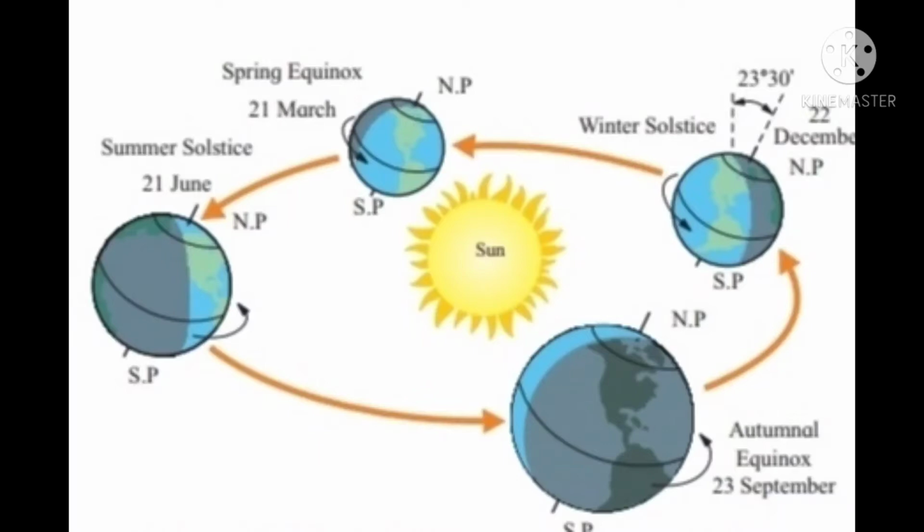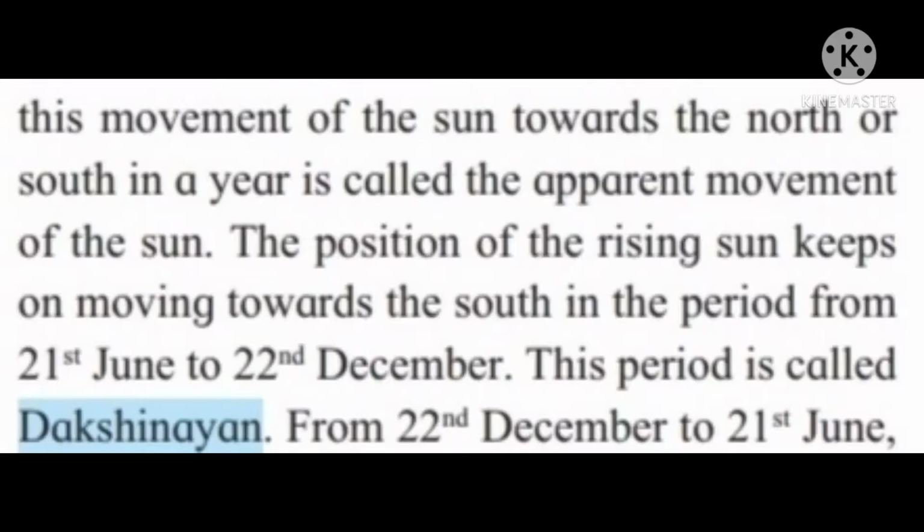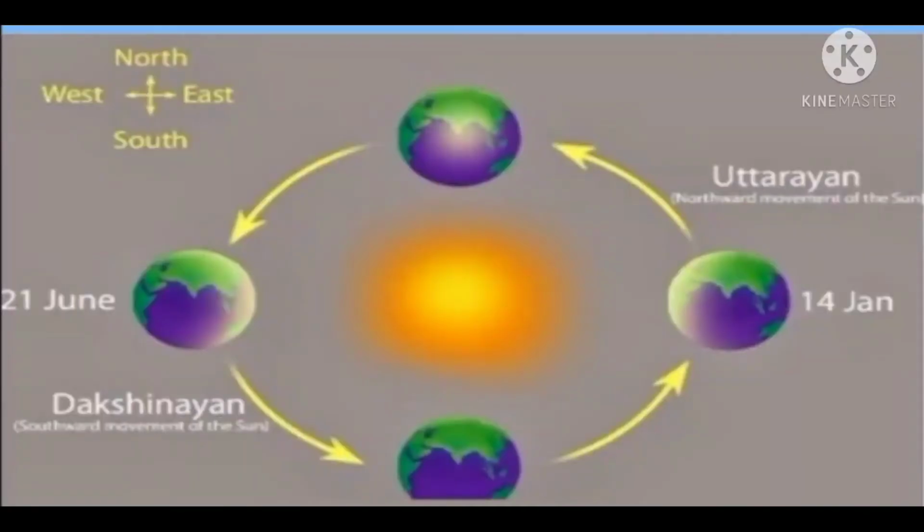The position of the rising sun keeps on moving towards the south in the period from 21st June to 22nd December. This period is called Dakshinayana. From 22nd December to 21st June, the sun keeps on moving towards the north.